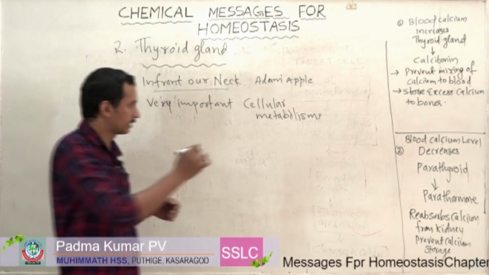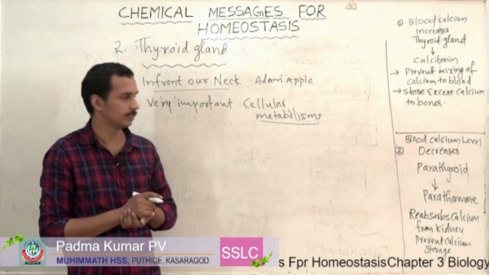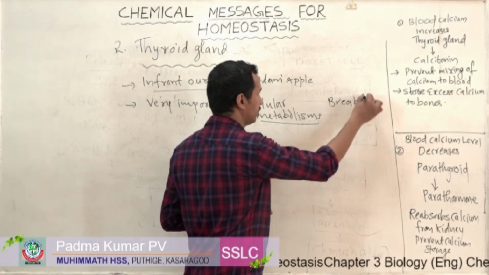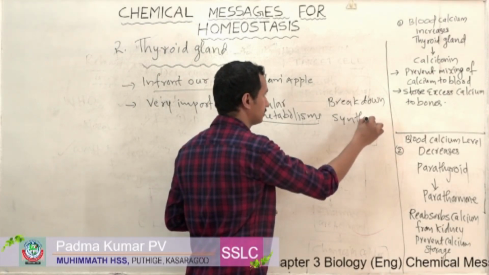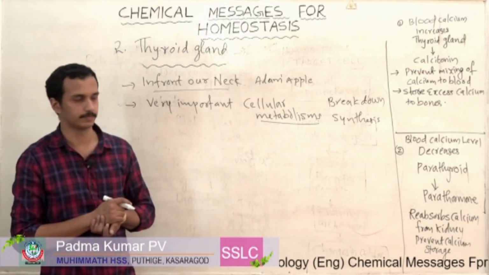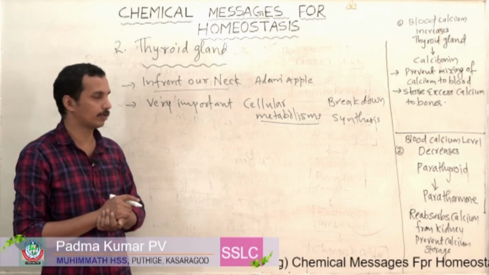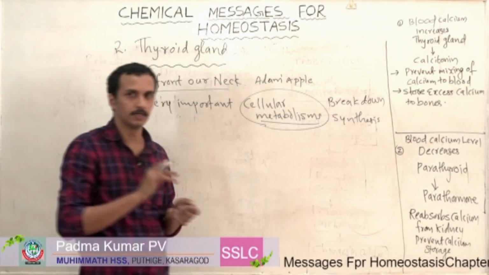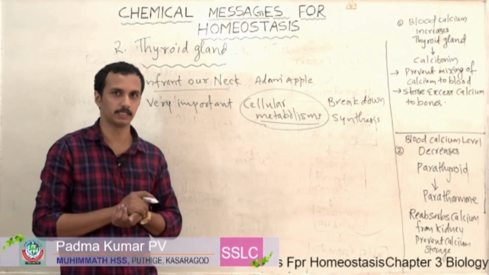What is metabolism? You may know it. The breakdown and synthesis processes taking place in our body are called metabolism. So the thyroid gland is a very important gland. It will control cellular metabolism, or different metabolic activities that are taking place in our body.